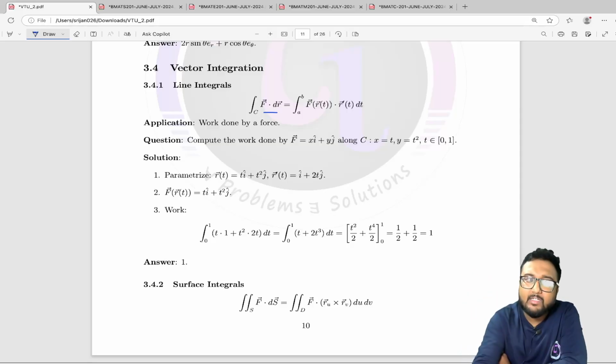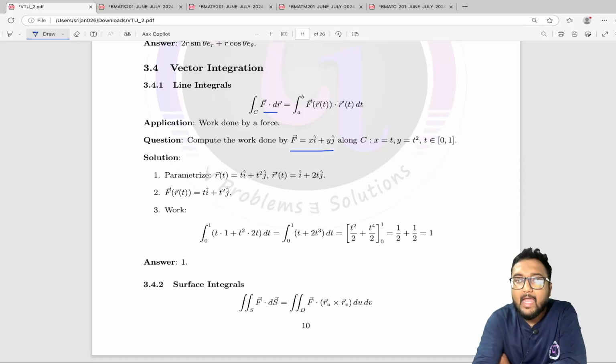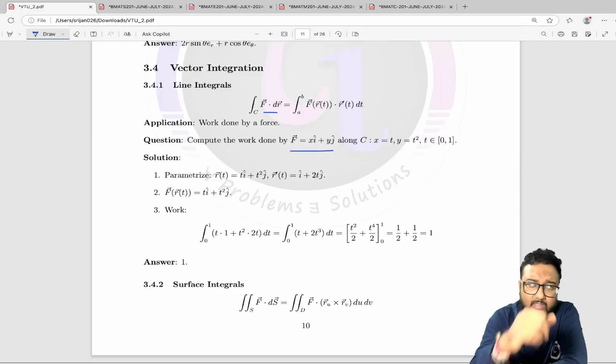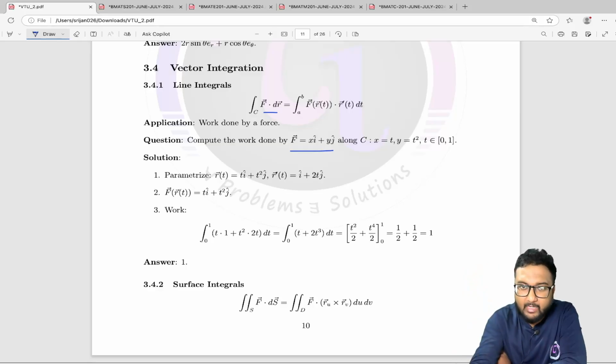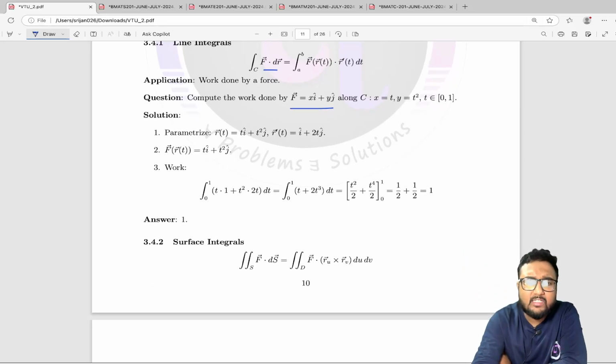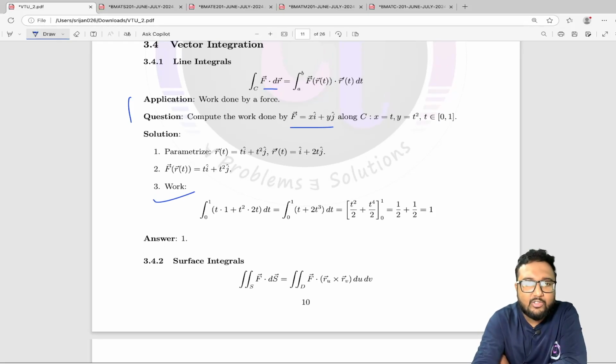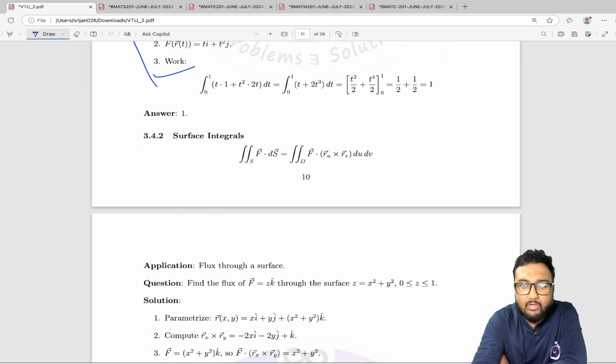Otherwise it can be any vector mentioned in the question. And the r vector is the position vector, x i cap plus y j cap plus z k cap kind of thing. And some question is there that I was saying about the work done. Okay, so here it is, I had kept it here. So these kinds of questions are very important from the exam perspective, and here you can have one or two.